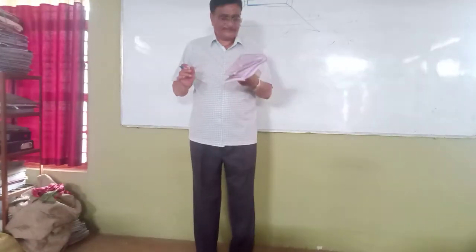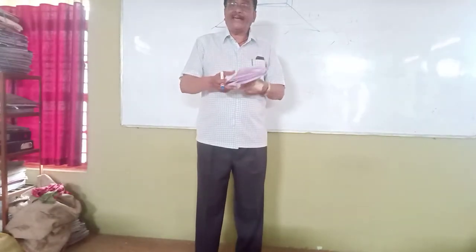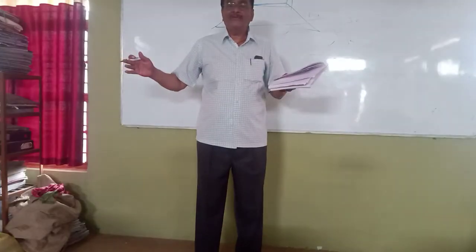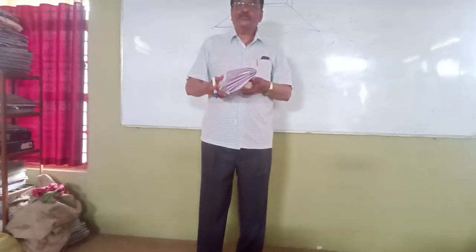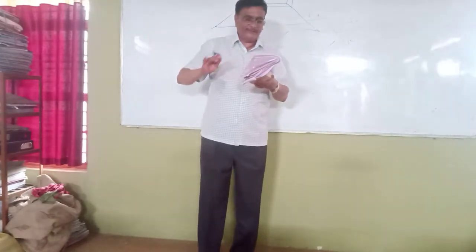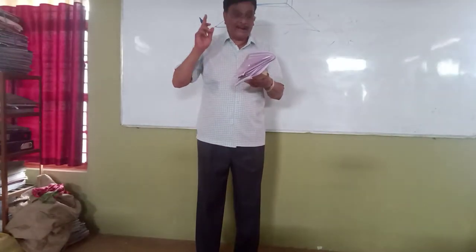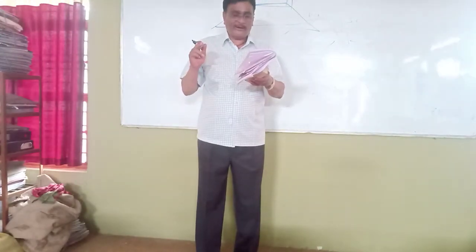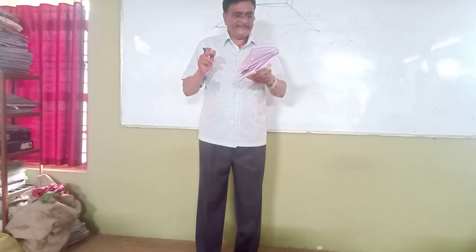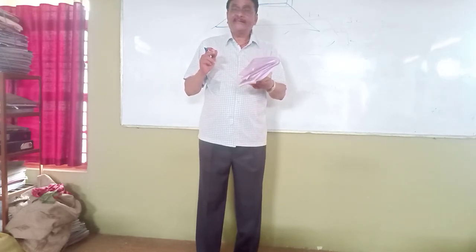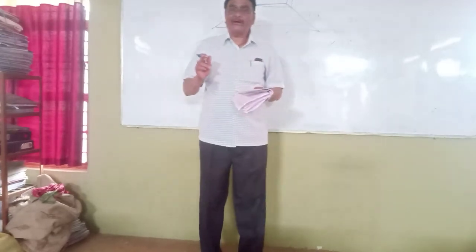Now the question is, what should be the minimum width of the pavement of a national highway? There are 4 answers. He is asking the minimum width. First option is 4.7 meter, second is 5.7 meter, next is 6.7 meter, and last is 7.7. Understand or not? The right answer is 5.7 meter.